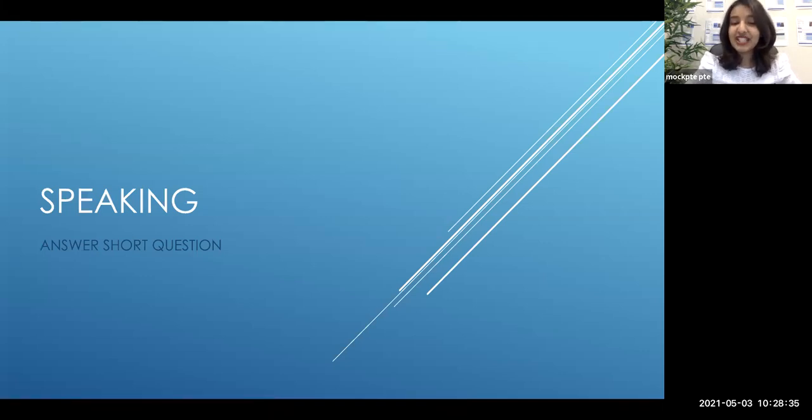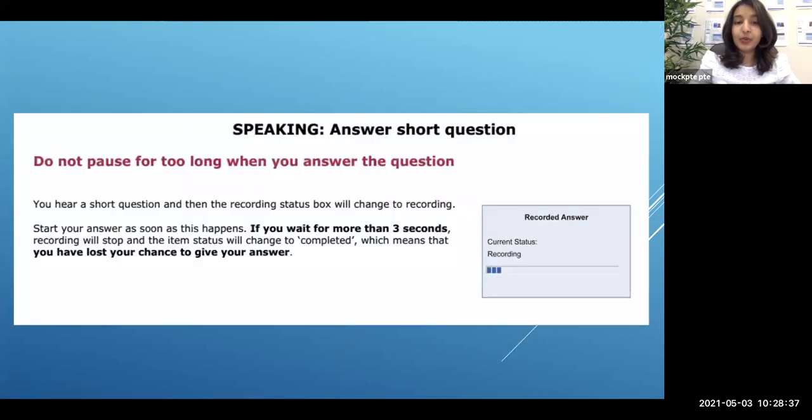Now, answer short question is the 5th item in speaking, where you will be listening to an audio. This audio is a question to you, just one sentence. You just have to give a one-word or few-words answer. So this is the instruction. You hear a short question and then the recording status box will change to recording. Start your answer as soon as this happens. If you wait for more than 3 seconds, recording will stop and the item status will change to completed, which means that you have lost your chance to give your answer.